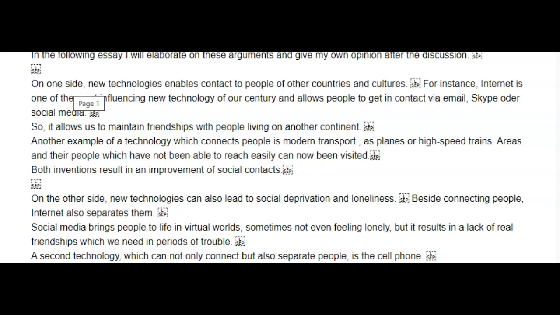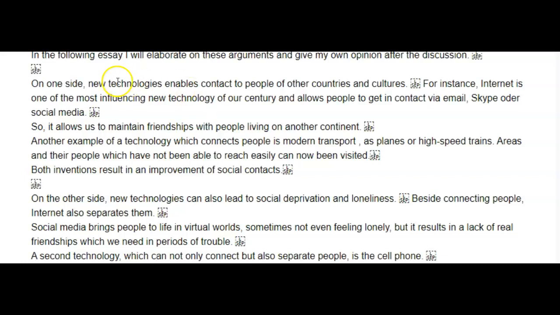We don't use this expression. I know it's used in a lot of other languages. In English, for some reason, we use hand instead of side. Don't know why. So on one hand, new technologies enable, no S, contact to people of other countries and cultures. That's a little awkward. You don't enable contact to people.